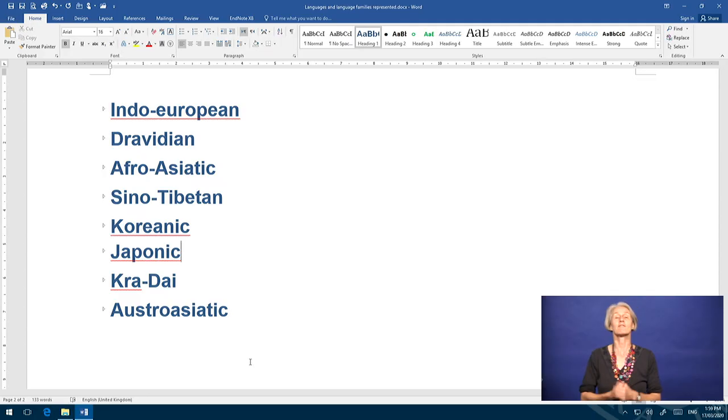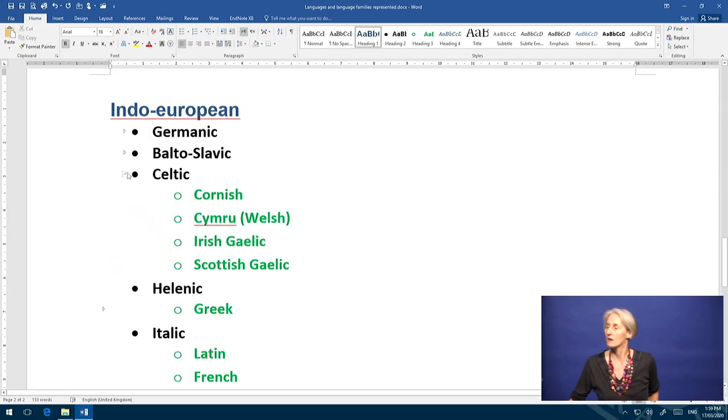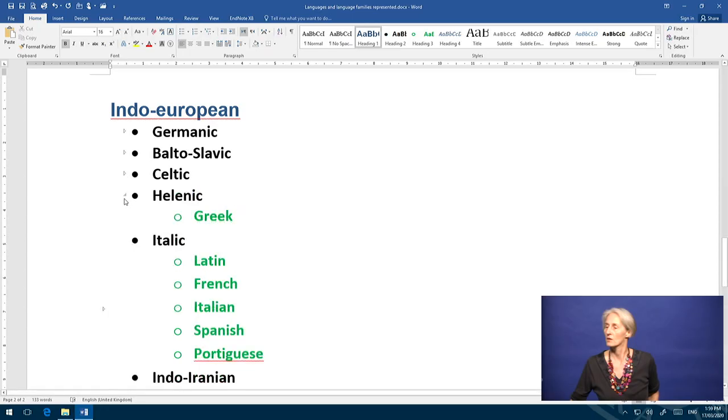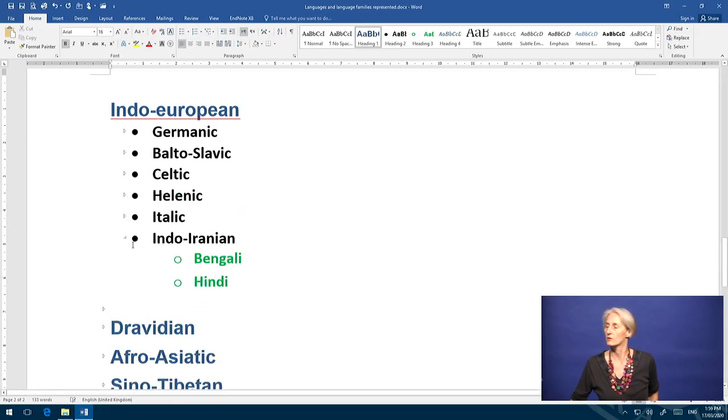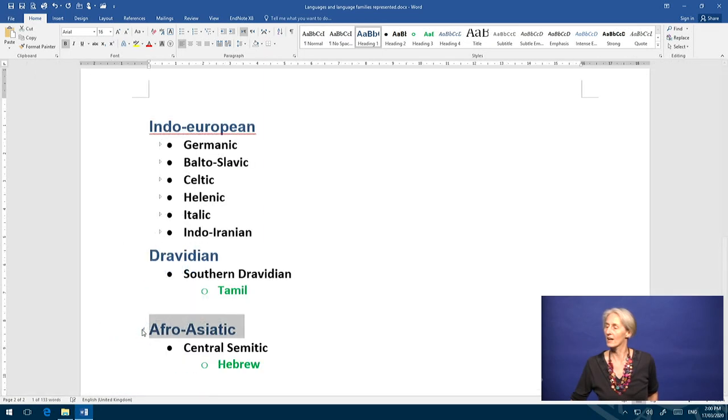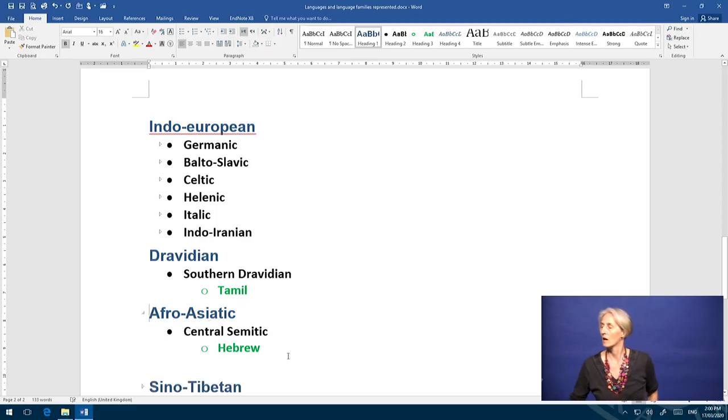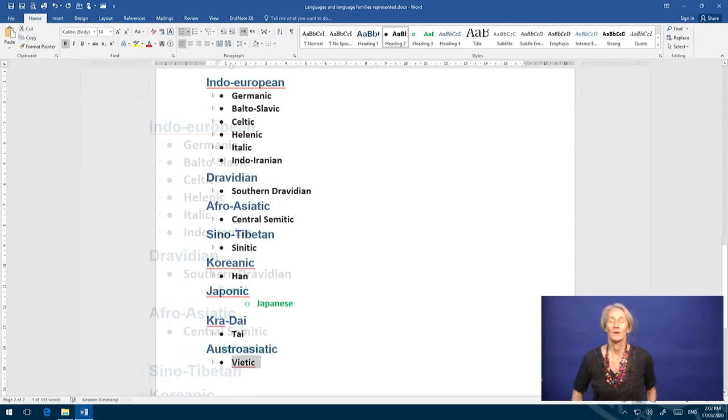We can say, okay, we have some language families represented in our sample, but it turns out that some language families are, if you want, overrepresented. So we have a whole bunch of Indo-European languages, and then for the other language families, we commonly have only one language.